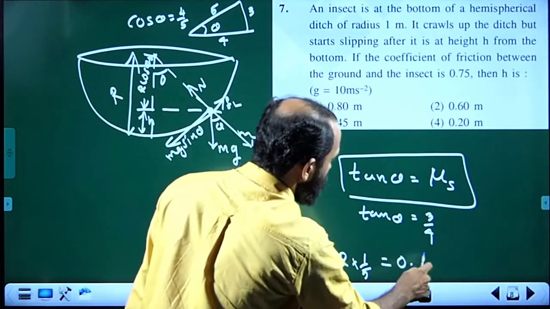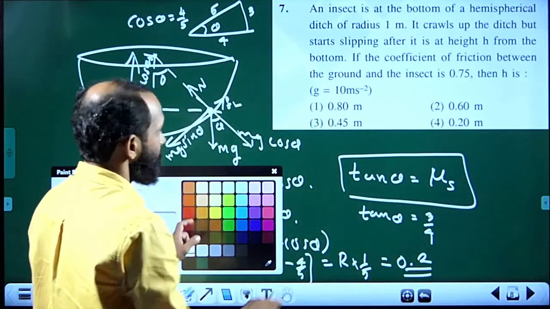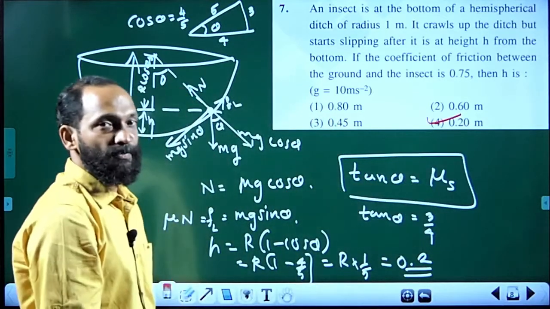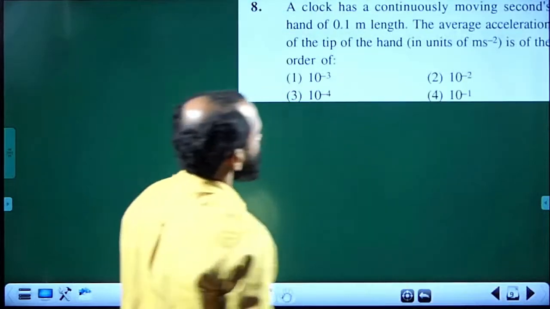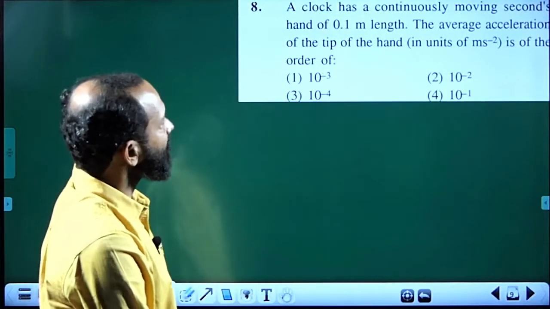So, the answer is 0.2 meter. Correct answer is dog. Next one, a clock has continuously moving second hand.